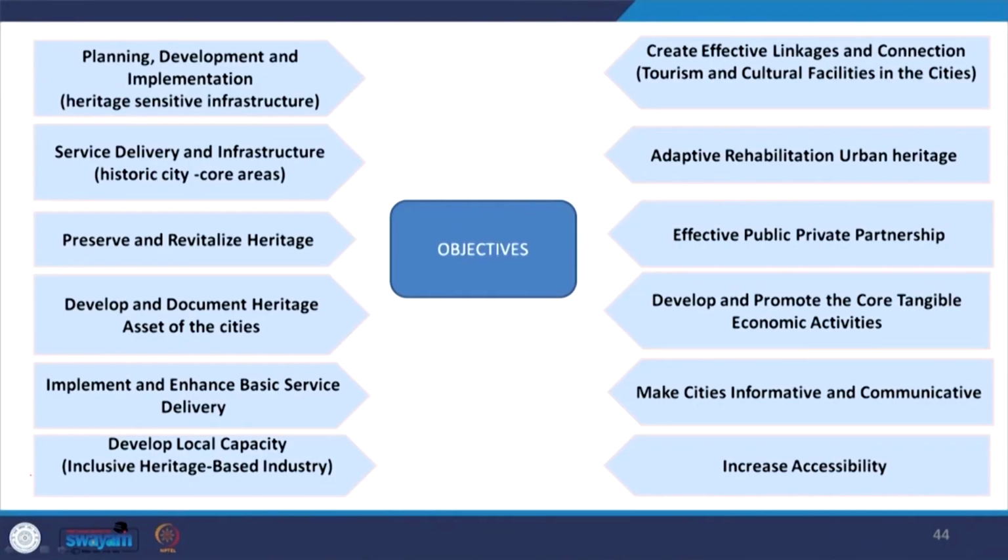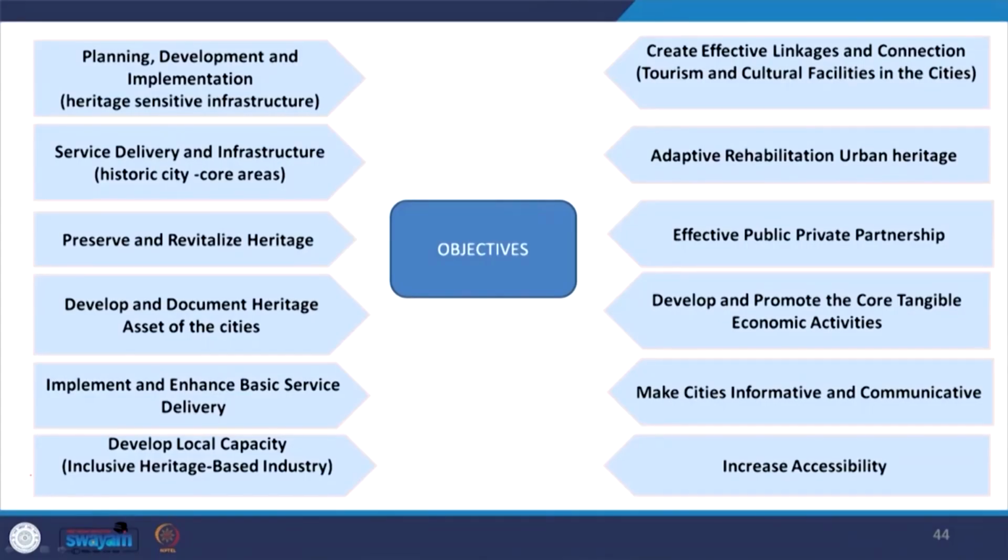Likewise, we also see that the ministry, through this, targeted to develop and promote the core tangible economic activities. These activities would enhance the platform for livelihoods for the stakeholders of the heritage cities. The scheme made provision for necessary skill development and also for making the public space accessible and for developing the cultural spaces.